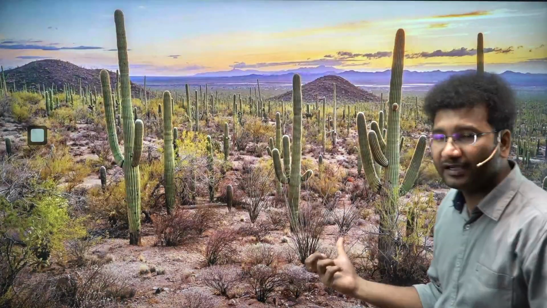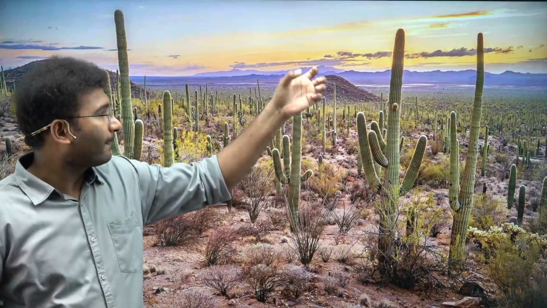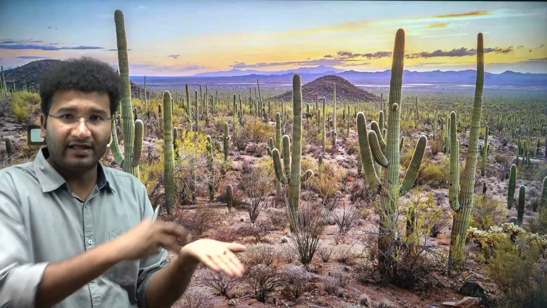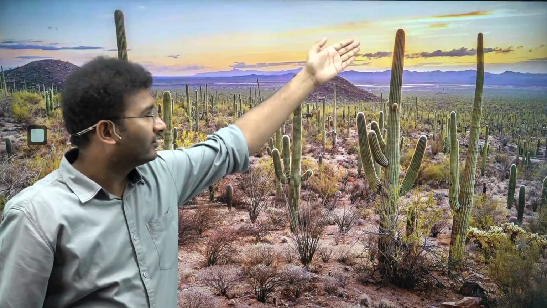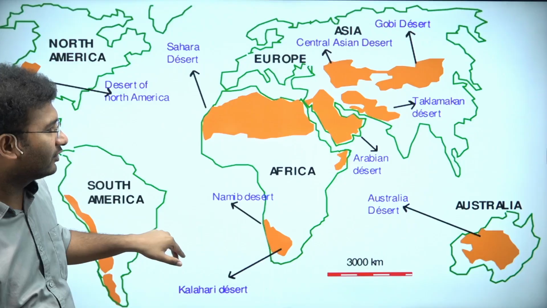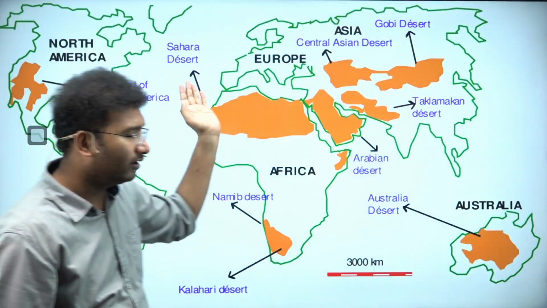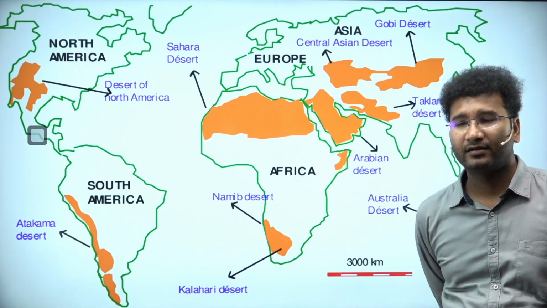Now come to desert type of vegetation. In the desert type of vegetation, you do not have leaves. Why don't you have leaves? Because they store the water in the stems. Agar leaves hai, leaf will be wide and they have to evaporate. There won't be evaporation, right? So that's why in order to store the water, they have thick stems and leaves will be absent. The roots will be very, very deep. And all the deserts across the globe, they'll be having such a kind of vegetation, right?